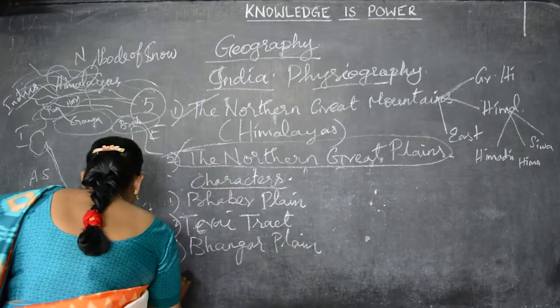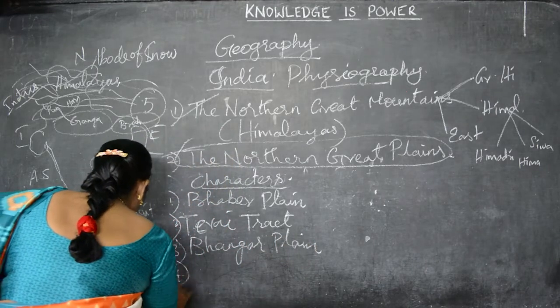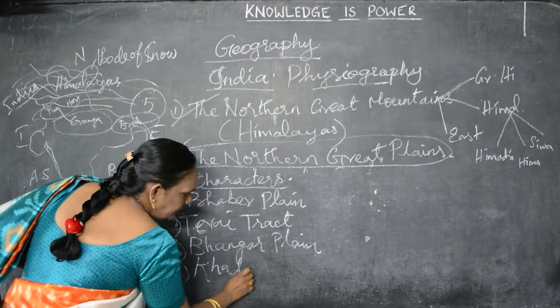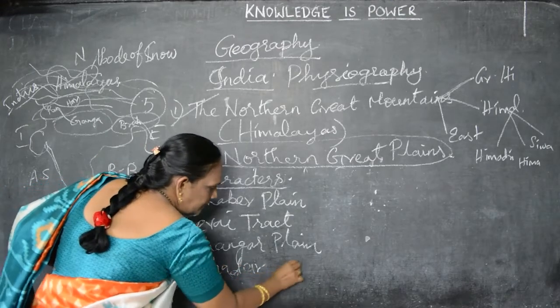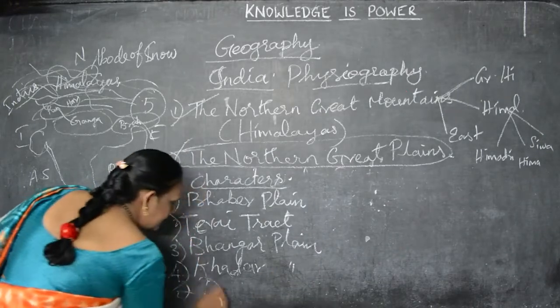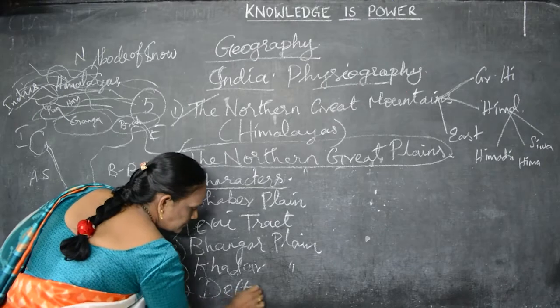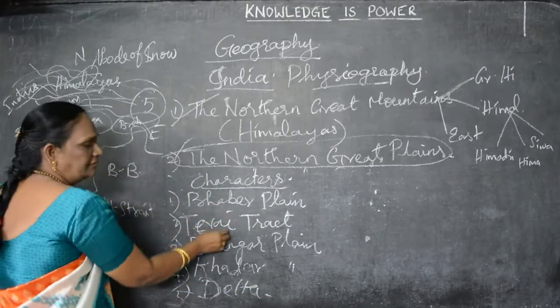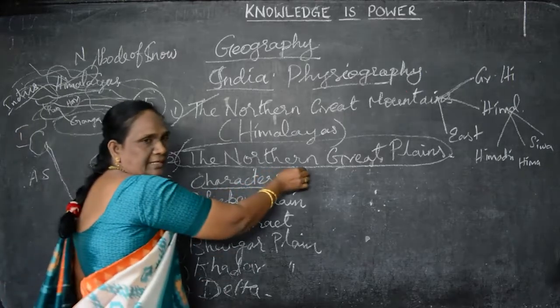The Bangar Plain, the fourth one is Khadar Plain, and the fifth one is Delta. So they are the 5 characters of the northern Great Plains.